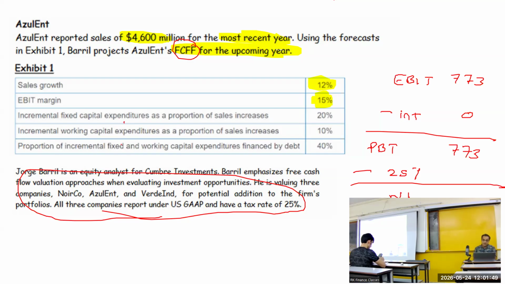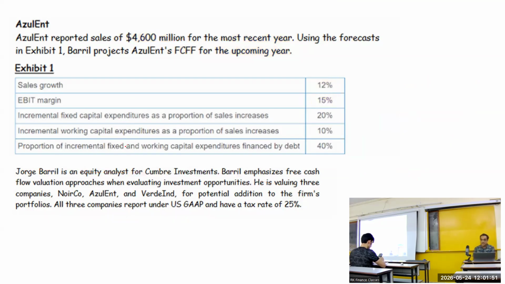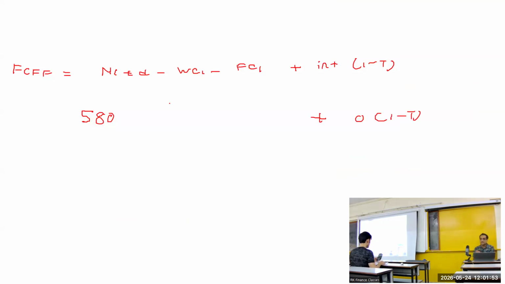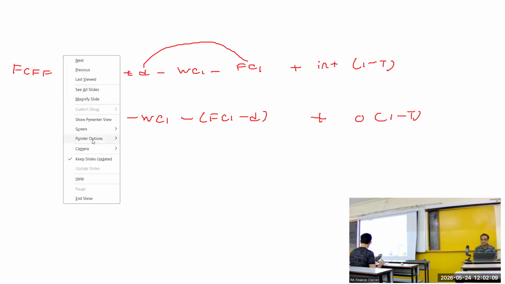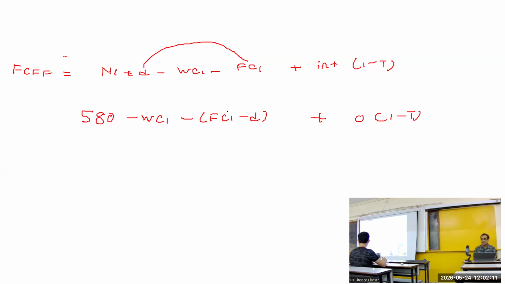But if it is not given, what we did was put this depreciation along with FCI, and called it net capex. So what we did is minus WCI, and then combined this with it. We put it like this: minus FCI minus D. So this plus D went inside and became minus, and this is called net capex. Sometimes they will not give depreciation, but they will mention net capex, which is FCI minus depreciation. Okay, coming to the WCI,